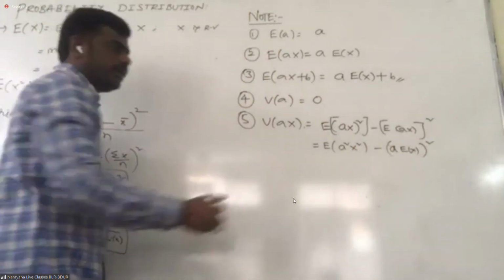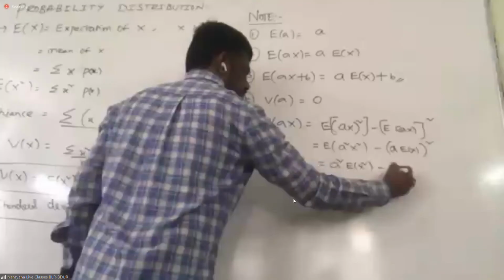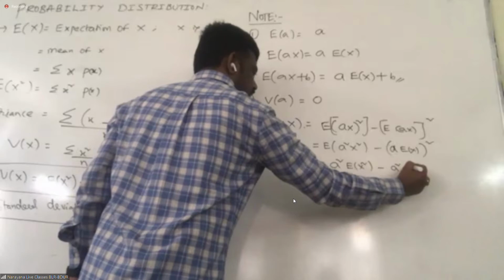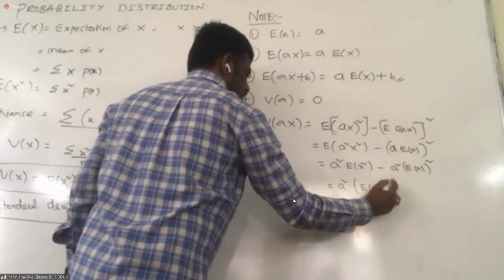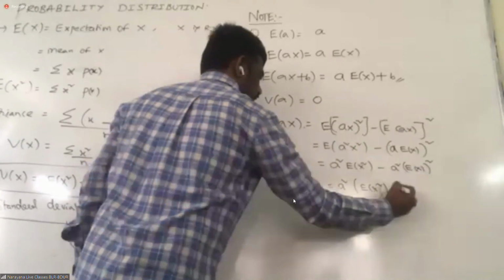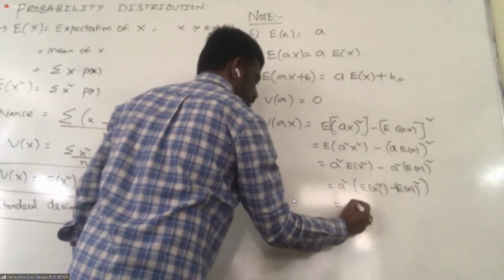Then what is this value? A square into expectation of X square minus A square into expectation of X the whole square. From here, if I take A square common, expectation of X square minus expectation of X the whole square is nothing but variance of X, no?